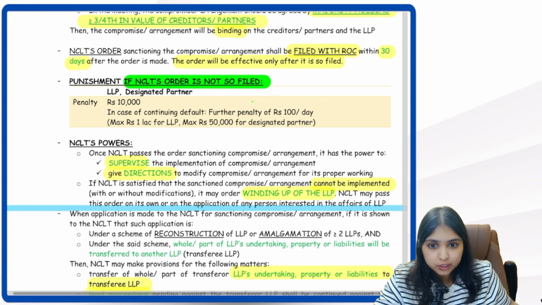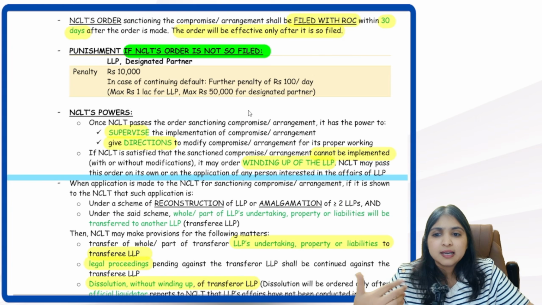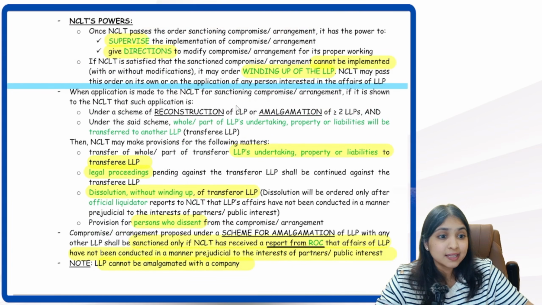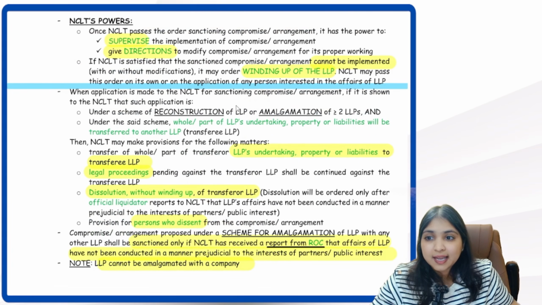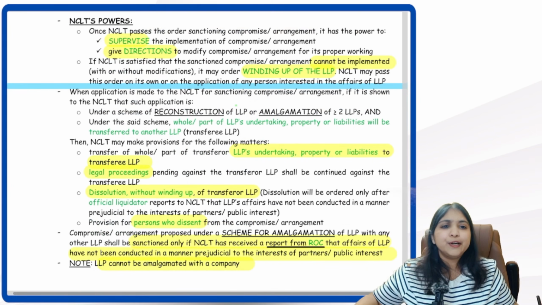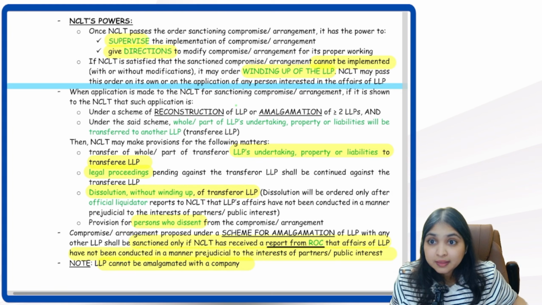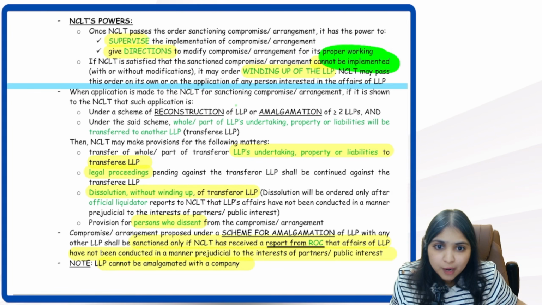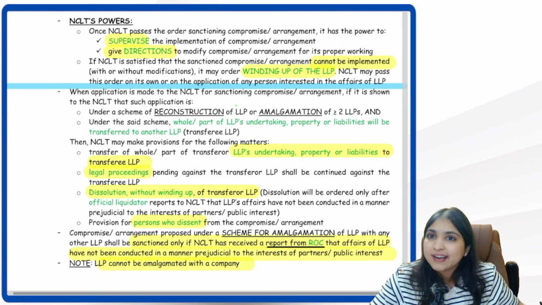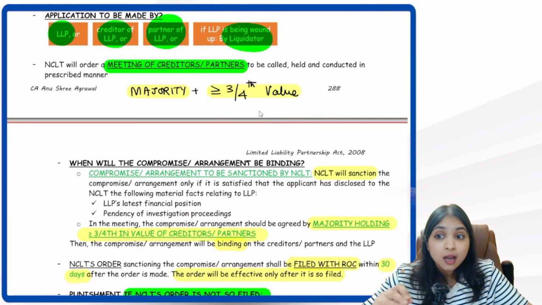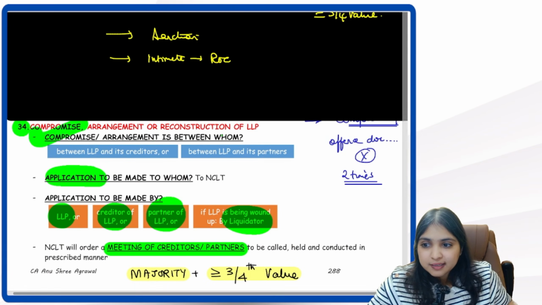This is important. Then we learned that even though NCLT has passed the order, NCLT can still supervise the implementation. They can give directions. At any point of time, if NCLT is satisfied that this compromise or arrangement cannot be implemented, then they will order winding up of the LLP. So with this, our compromise and arrangement discussion is over.